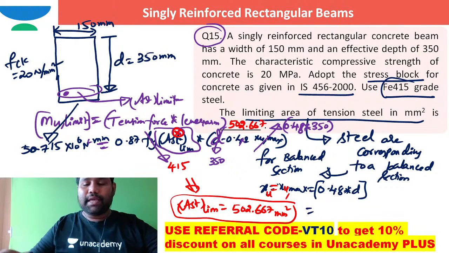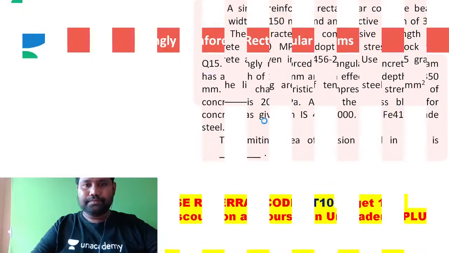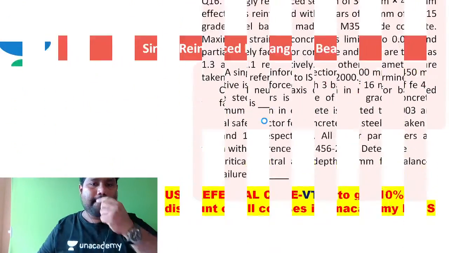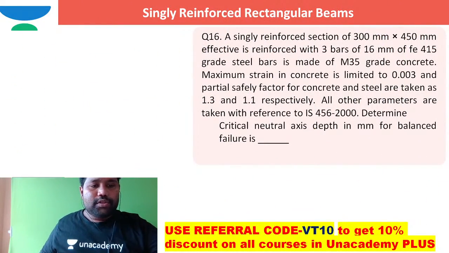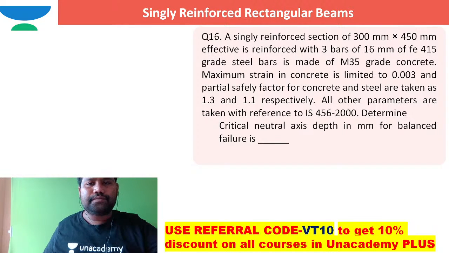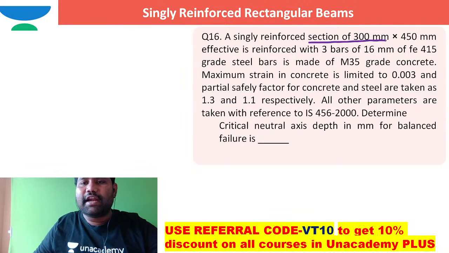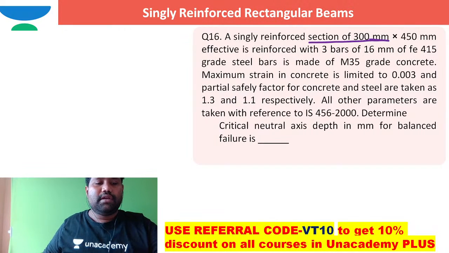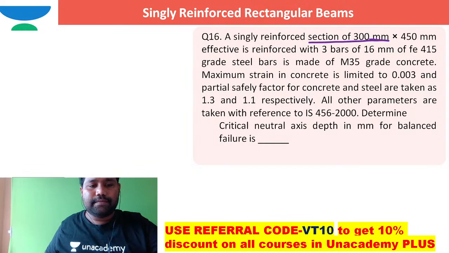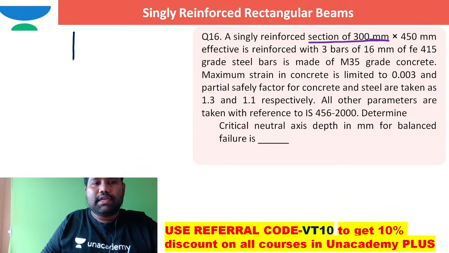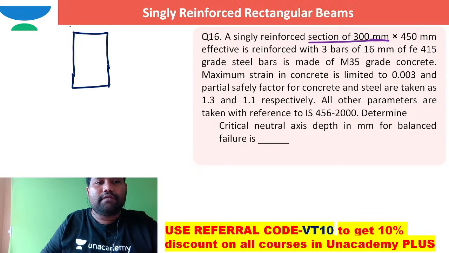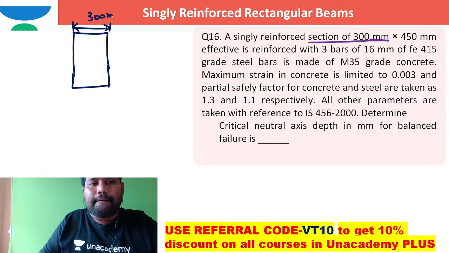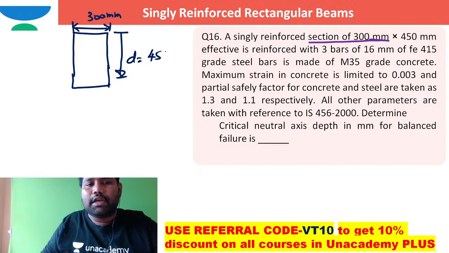So yeah, moving to the next problem. I hope you are able to see the next question. A singly reinforced section of 300 millimeter by 450 millimeter. Let me take a singly reinforced section of size 300 millimeter by 450 millimeter, and effective depth is 450 millimeter.